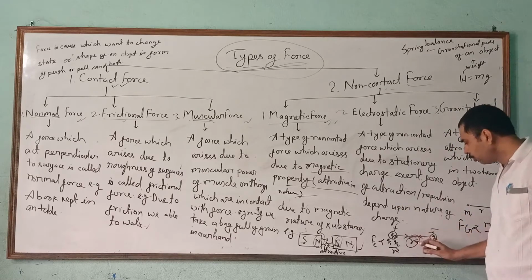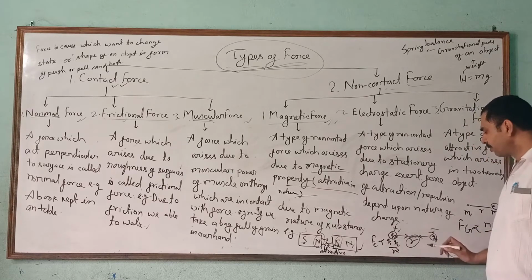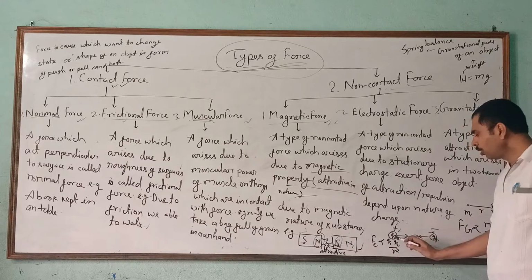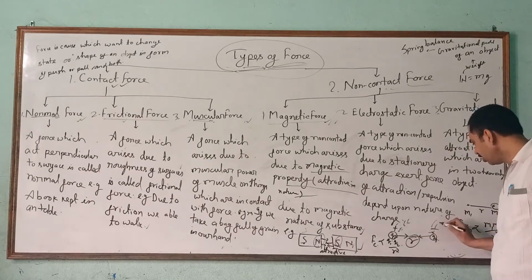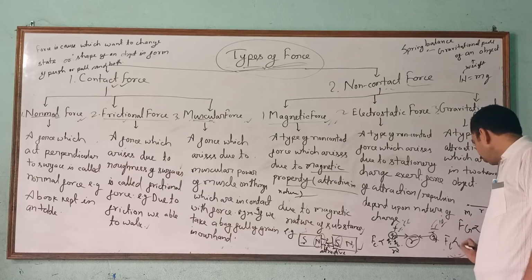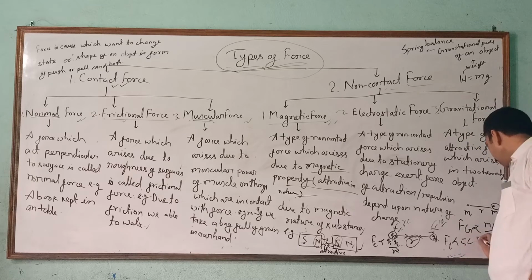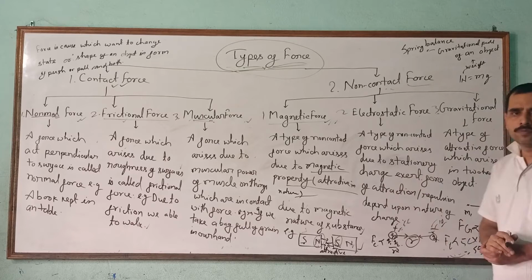Such a force, the electrostatic force, acts on both the charges, and it is directly proportional to the product of their charges. Suppose this is a 5 coulomb charge and this is a 10 coulomb charge. Then the electrostatic force is proportional to 5 coulomb into 10 coulomb, which is 50, exerted by one on the other.